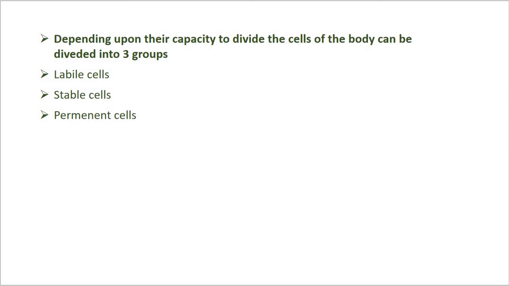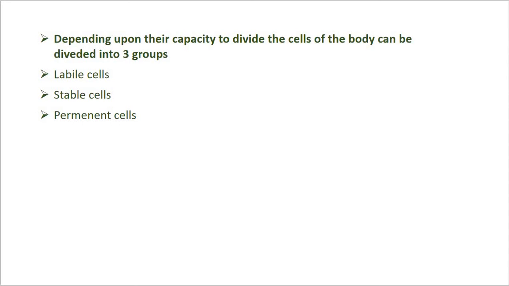Now the stable cells are the cells that decrease or lose their ability to proliferate after adolescence, but retain the capacity to multiply in response to stimuli throughout adult life. These include the parenchymal cells of organs like liver, pancreas, kidneys, adrenal and thyroid, and mesenchymal cells like smooth muscle cells, fibroblasts, vascular endothelium, bone and cartilage cells.